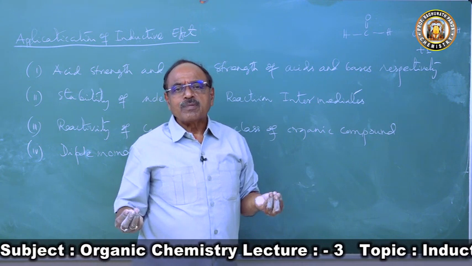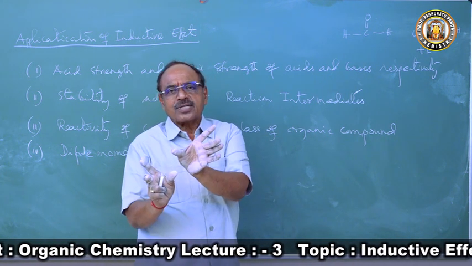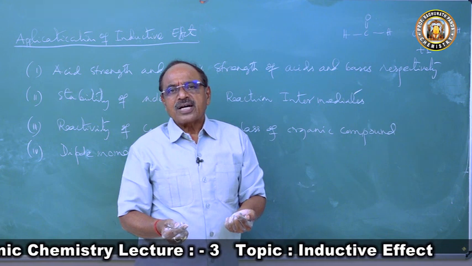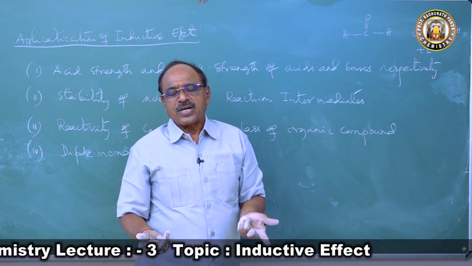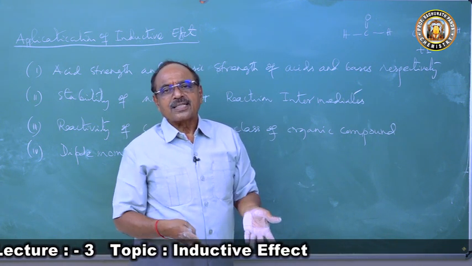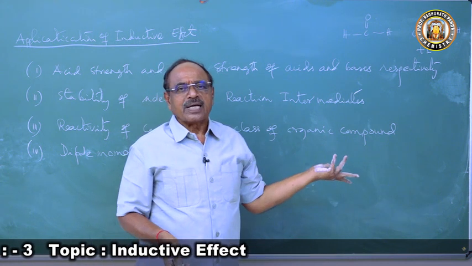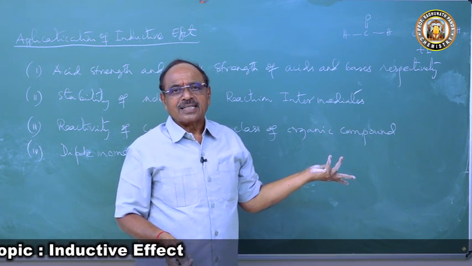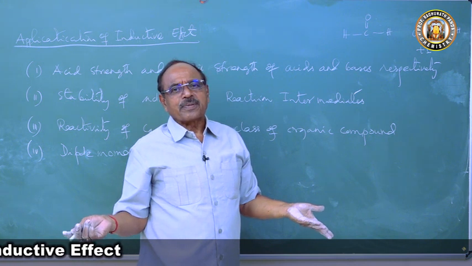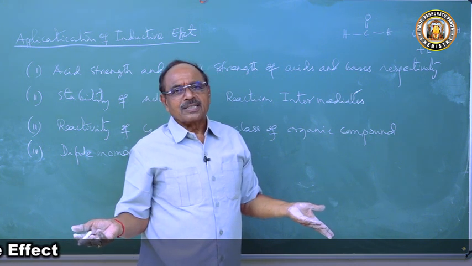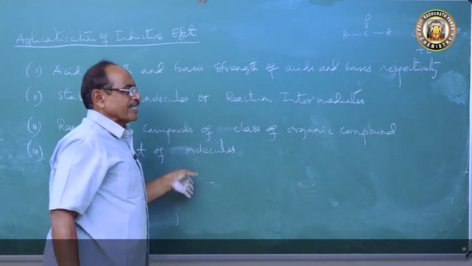So what is dipole moment? The charge into distance. So you find out which will have more charge, positive charge or negative charge than the other, because of plus I effect or minus I effect. So you can explain the dipole moment of the molecules. So these are the 4 major applications.